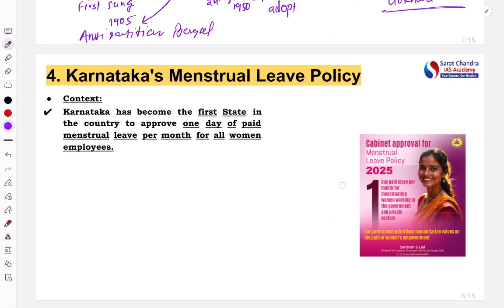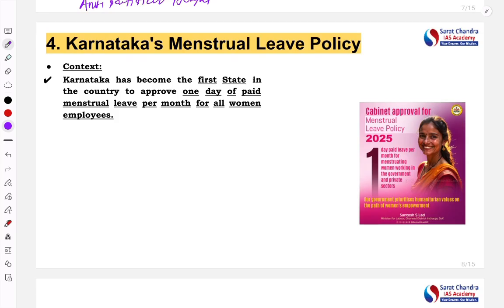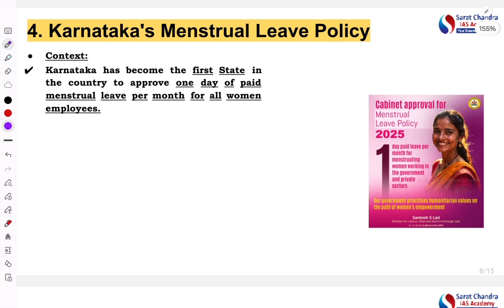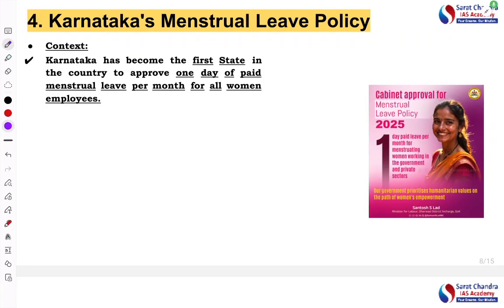Let's move to the next article, that is Karnataka's menstrual leave policy. See, this topic is very important, not only from the UPSC point of view, but also for gender inclusivity in our society. This initiative is very significant, not just because one state is doing it, but also because it will create an example for other states to take such initiatives.